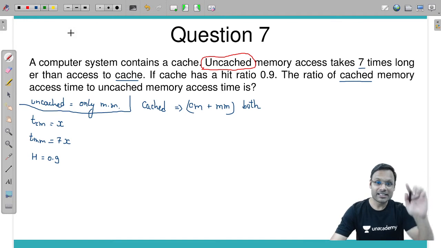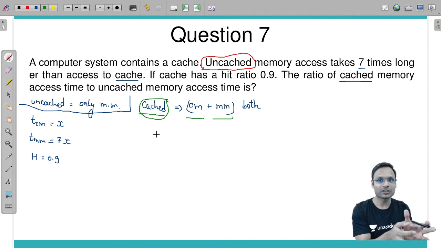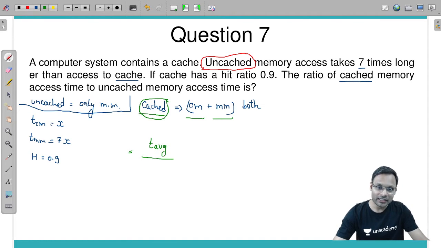Now listen. How do you calculate memory access time when you have cache? The memory access time when you have both cache memory and main memory is nothing but T average, the average memory access time. In that case, the ratio asked in the question is the cached access time, which is T average, divided by the uncached memory access time, which is main memory.